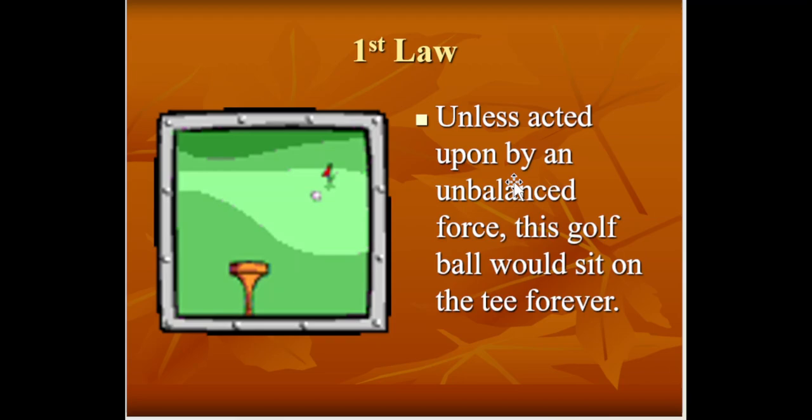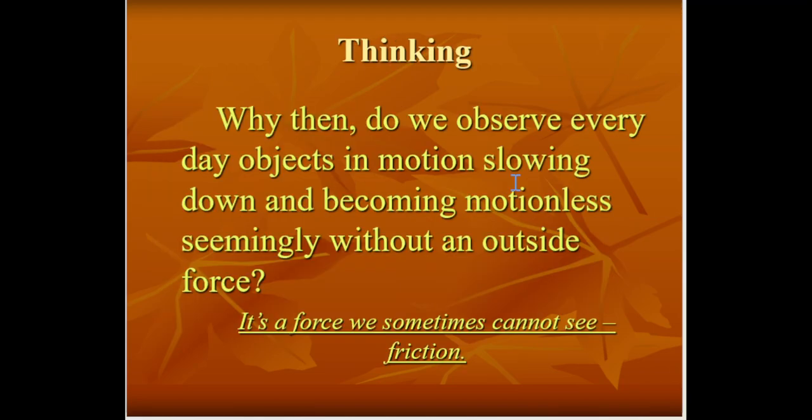So why then do we observe everyday objects in motion slowing down, becoming motionless seemingly without an outside force?